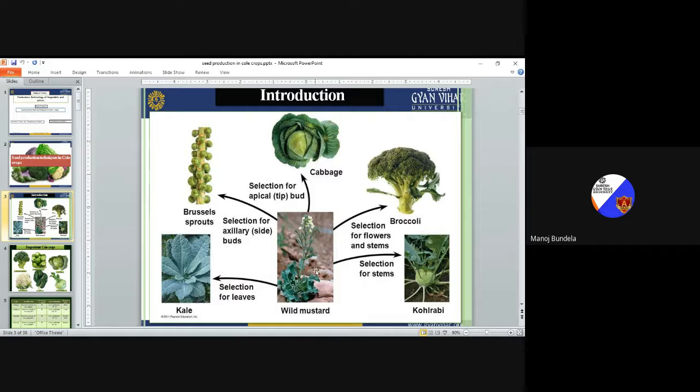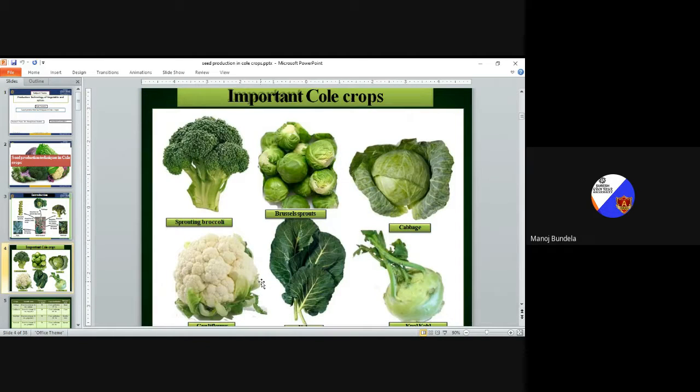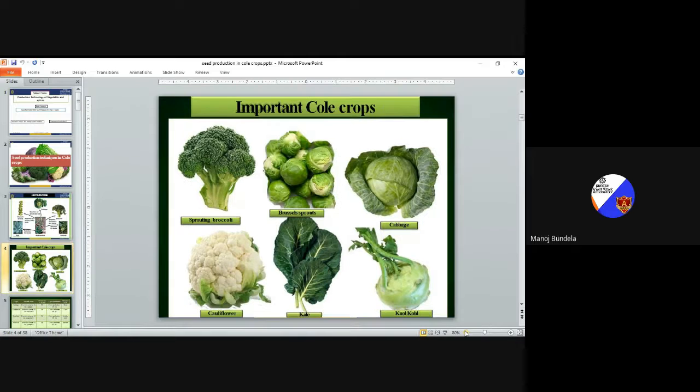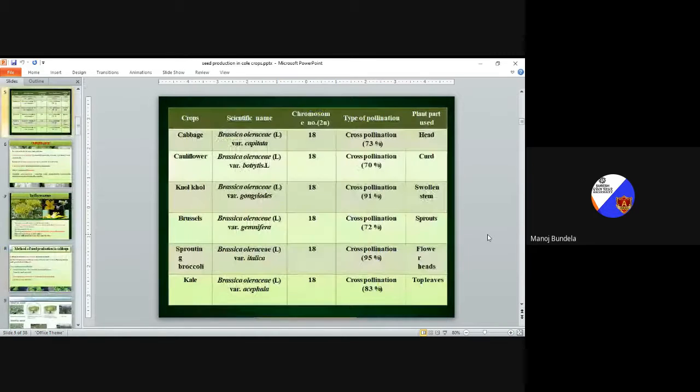So this is the wild mustard. They all come from the wild mustard, Brassicaceae family. The important cole crops are Brussels sprout, sprouting broccoli, cabbage, cauliflower, knolkhol, and kale. These all come under the important cole crops.